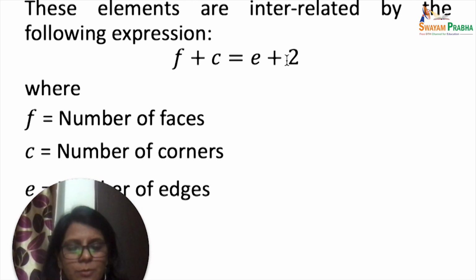So let's look at a cube. In a cube, how many faces are there? There are 6 faces. How many corners are there? There are 8 corners. So 6 faces, 8 corners. How much does it come to be? 14. How many edges will you have? You will have 12 edges. So 12 plus 2 gives you 14. So the sum of faces plus corners is equal to edges plus 2. And this mathematical relationship will help you get some idea.